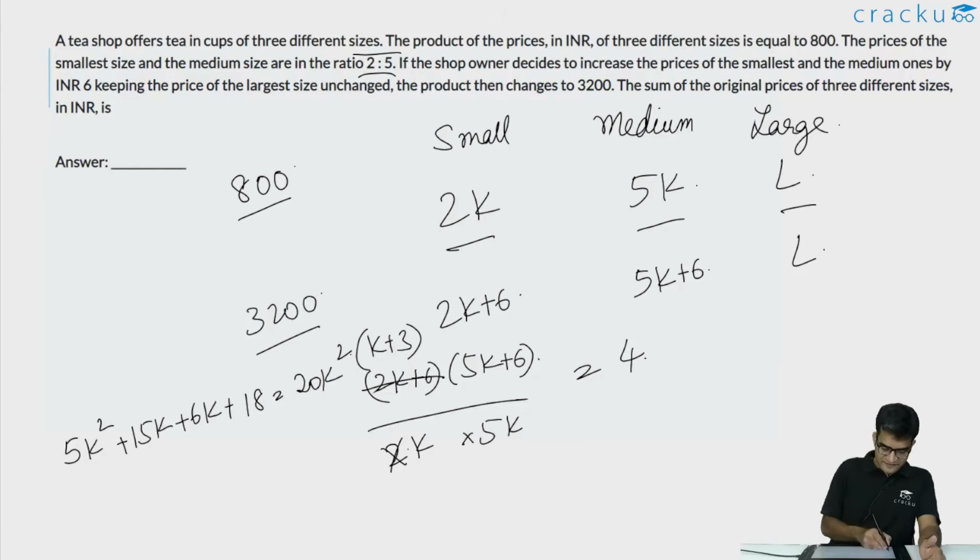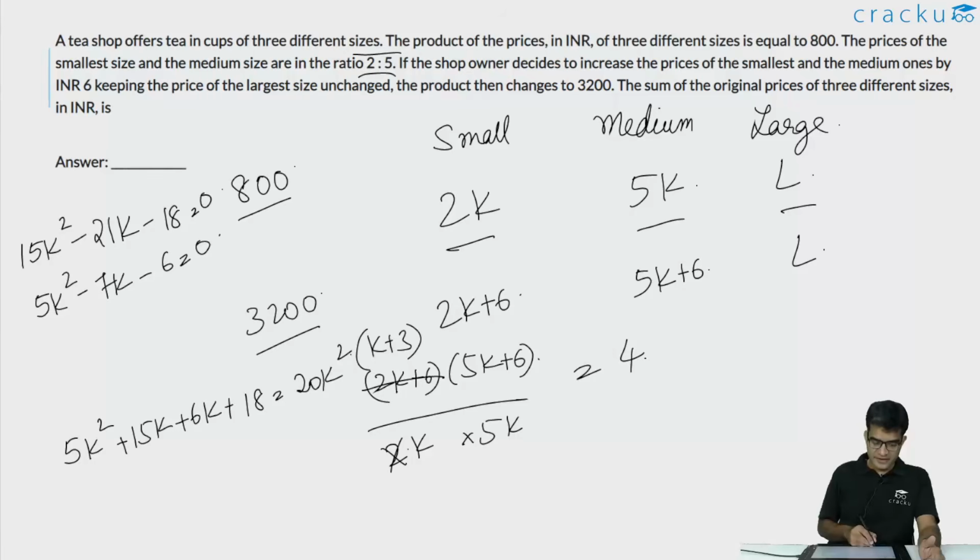This would imply that 15k square minus 21k minus 18 is equal to 0, or 5k square minus 7k minus 6 is equal to 0. We can simplify this as (5k plus 3) into (k minus 2) is equal to 0. This would imply that the value of k is equal to 2.